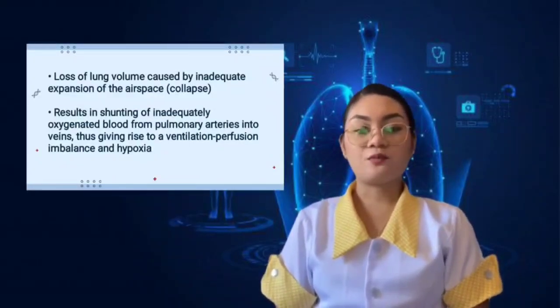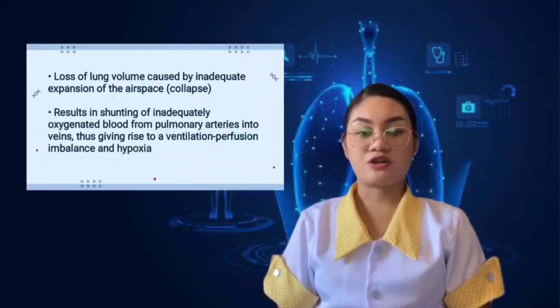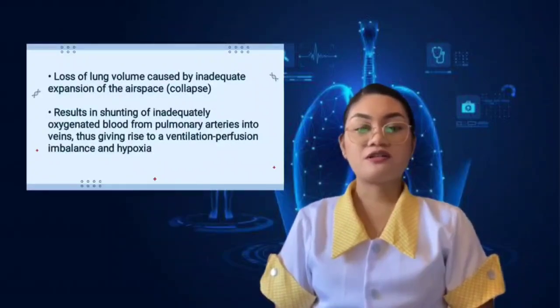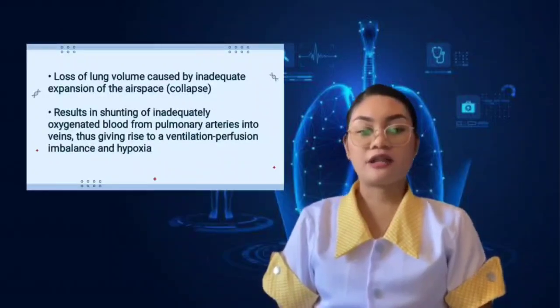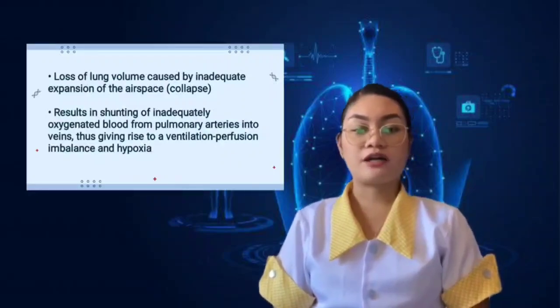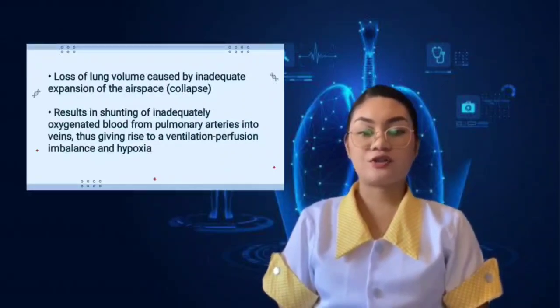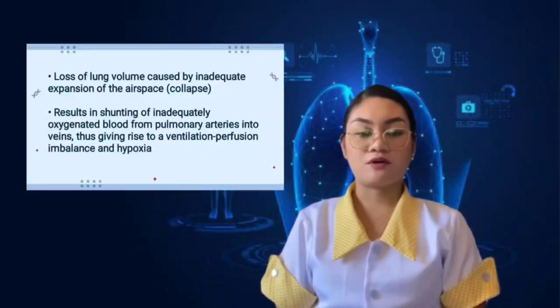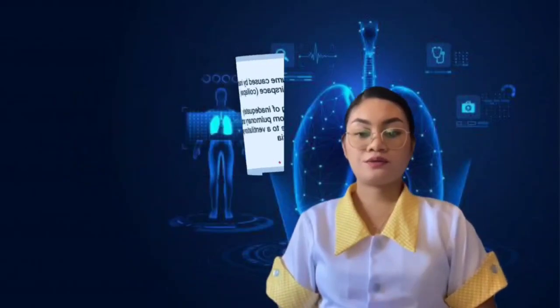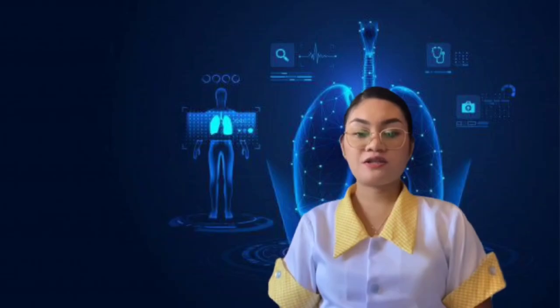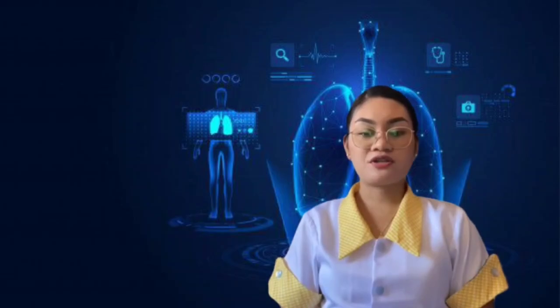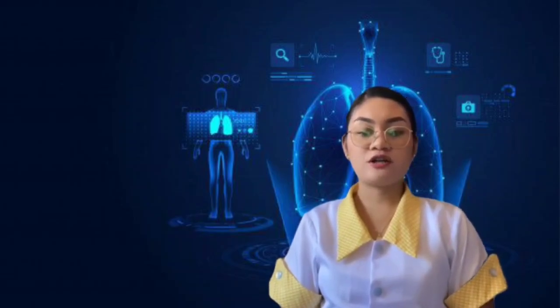Loss of lung volume caused by inadequate expansion of the airspace results in shunting of inadequately oxygenated blood from pulmonary arteries into veins, thus giving rise to a ventilation-perfusion imbalance and hypoxia. Inadequate expansion of the airspace refers to the inability of the alveoli to fully inflate. This can happen due to various reasons including obstruction, compression, and surface tension.